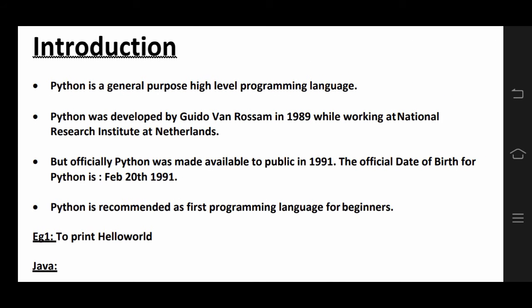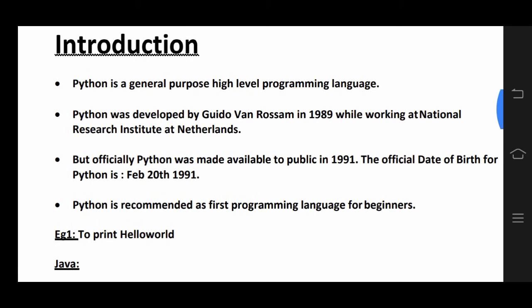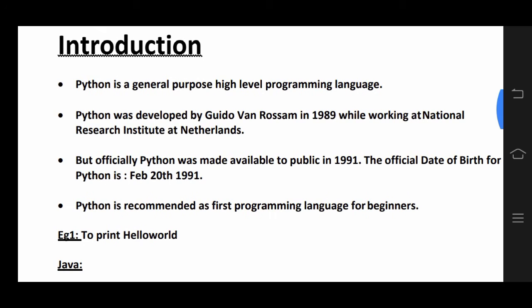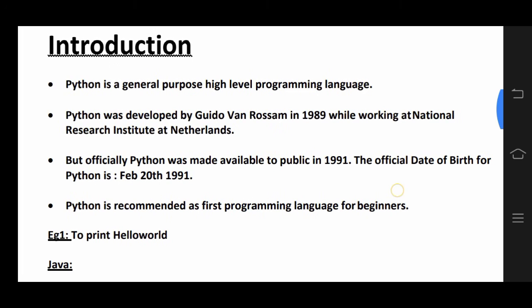Introduction to Python programming language. Python is a general purpose high level language. Python was developed by Guido van Rossum in 1989 while working at the National Research Institute in the Netherlands. But officially Python was made available to the public in 1991. The official date of birth of Python is Feb 20, 1991.